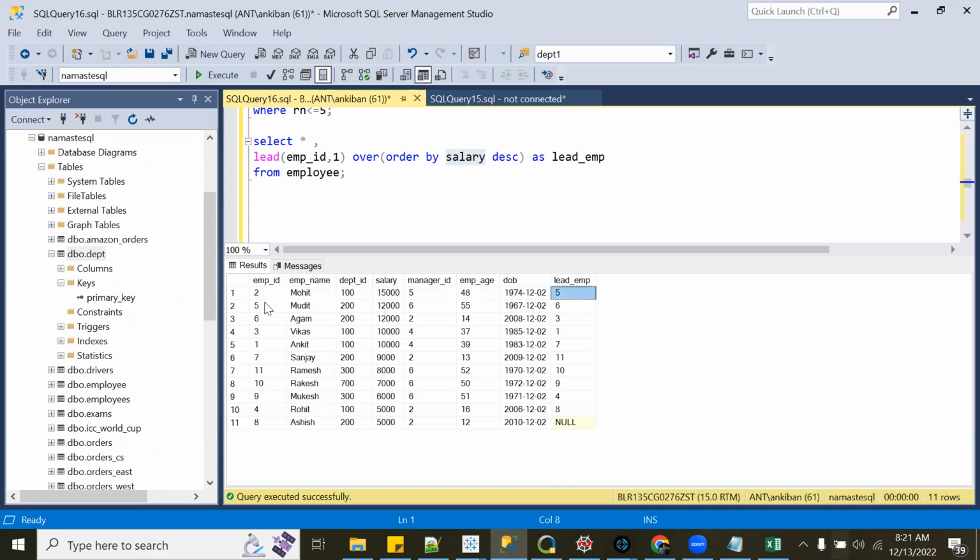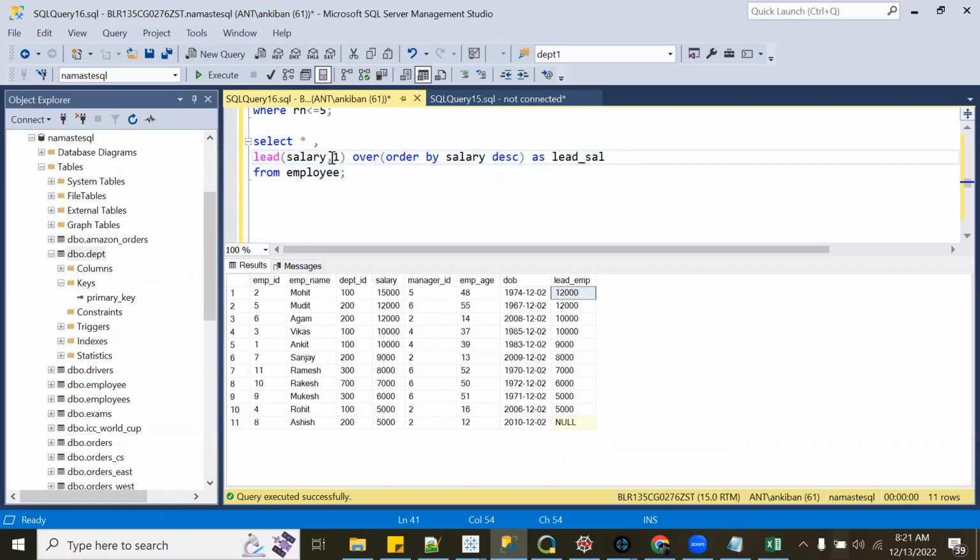Now for the second row, if you see, what is the next row? Employee ID 6. So I'm getting 6. Right? I can put anything. I can put salary also here. So it will give me the salary of the first row from the current row. So the salary is 12,000. So I'm getting 12,000.